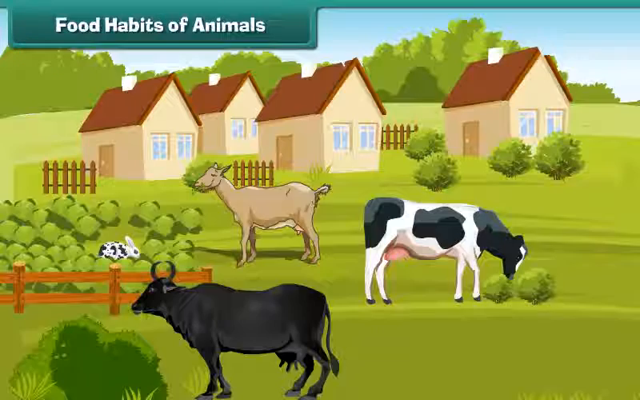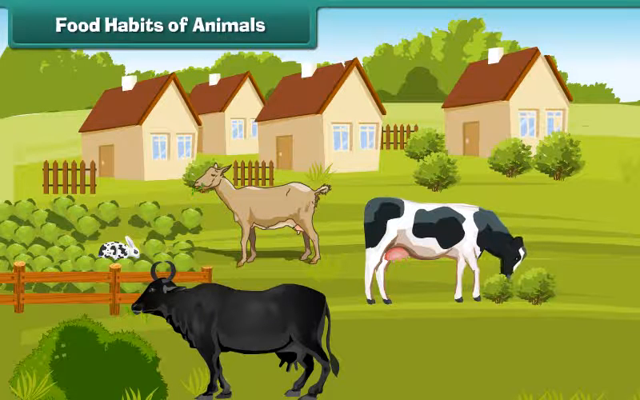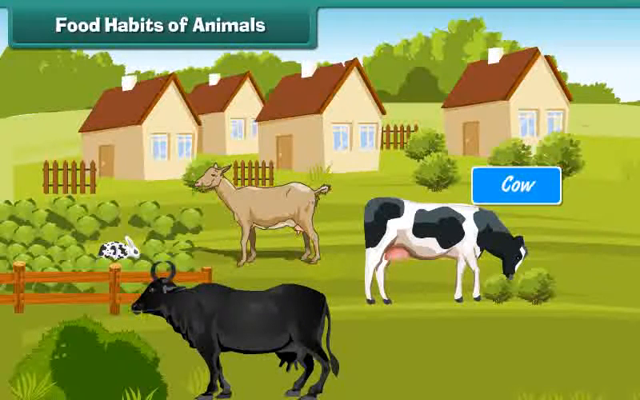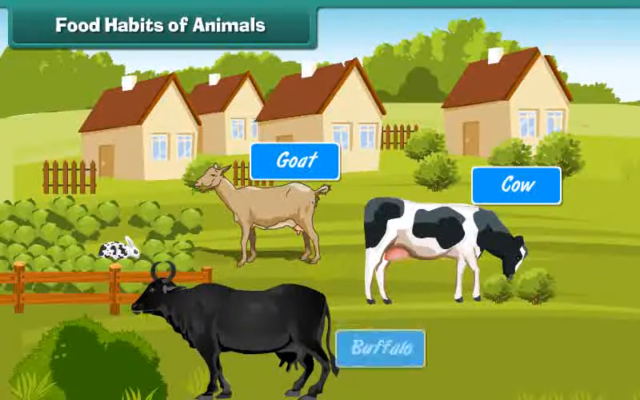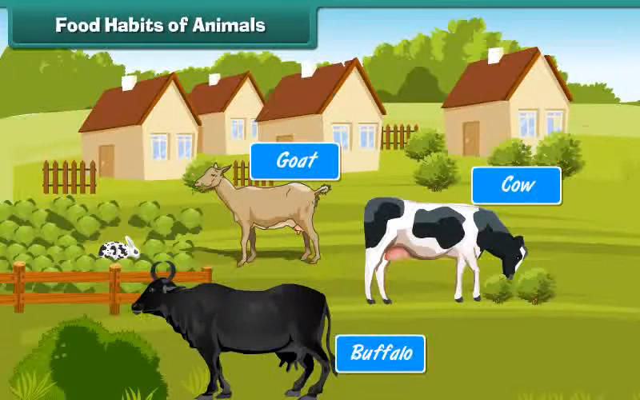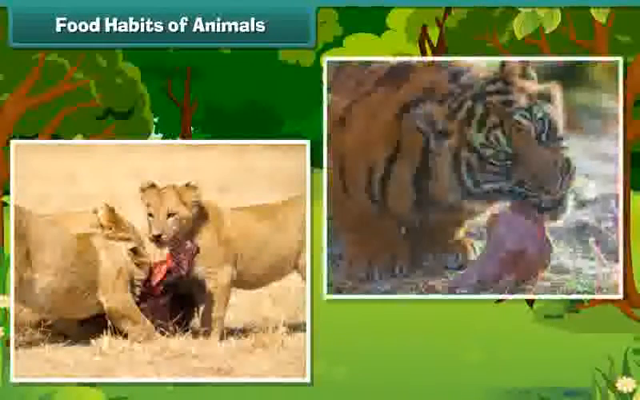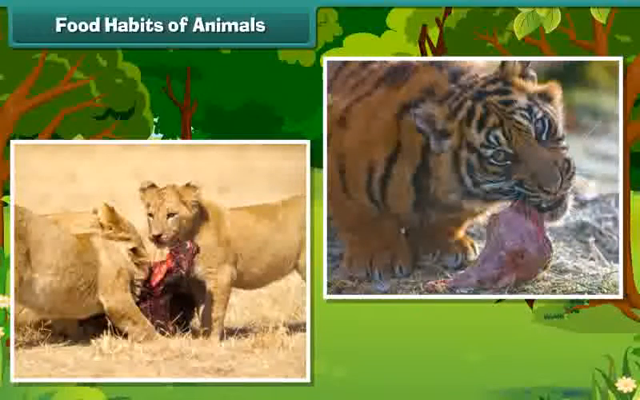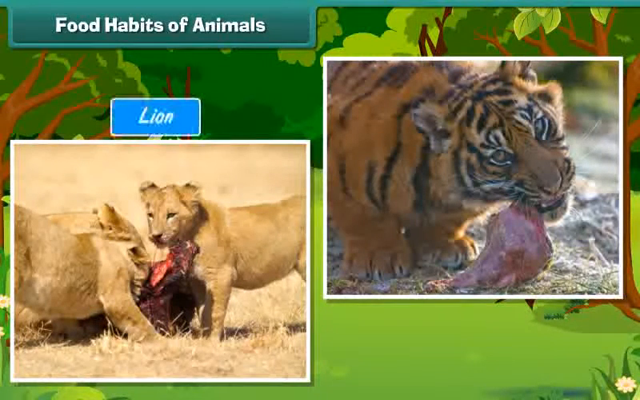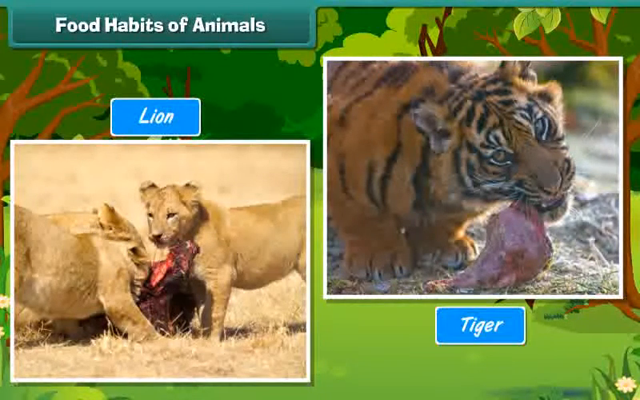Food habits of animals. Animals have different food habits. Some animals eat plants, grass, etc. For example, cow, goat, buffalo, etc. Some others eat meat. For example, lion, tiger, etc.